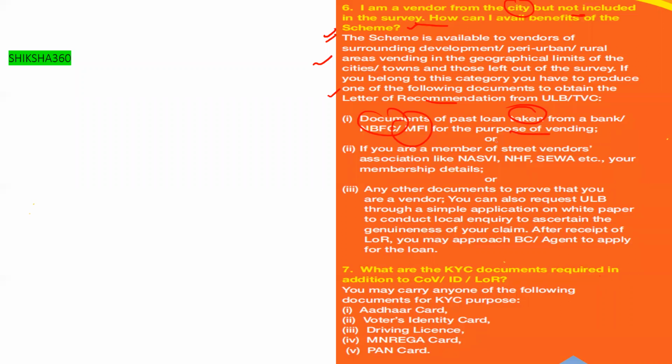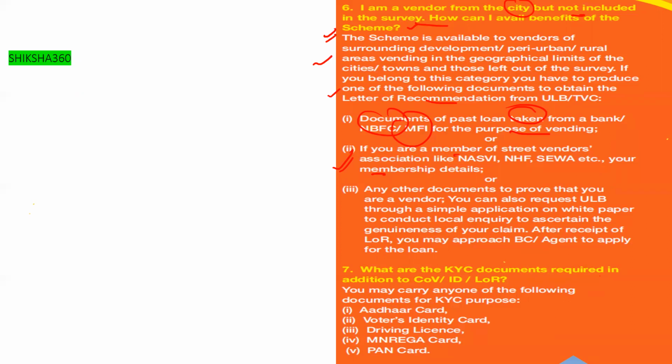If you are a member of a street vendor association like NASVI, NHF, SEWA, etc., your membership details. Or any other documents to prove that you are a vendor. You can also request the ULB through a simple application on white paper to conduct a local inquiry to ascertain the genuineness of your claim.